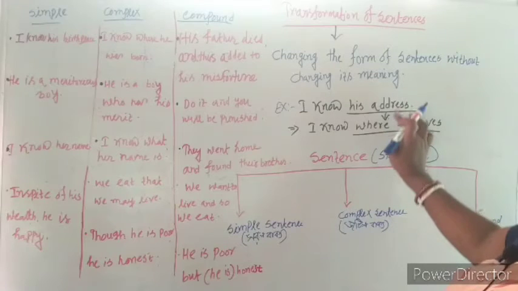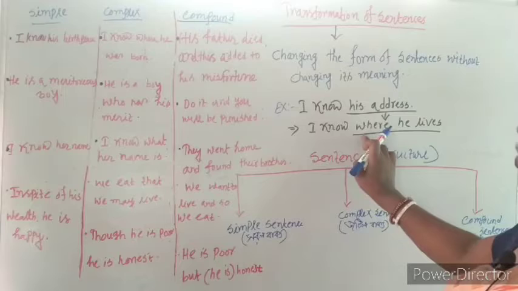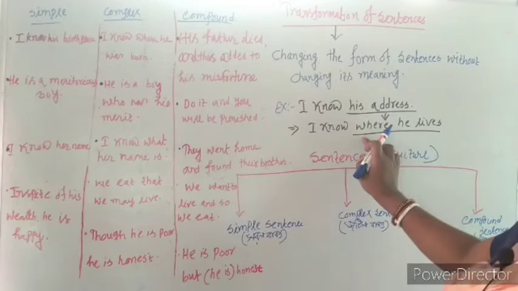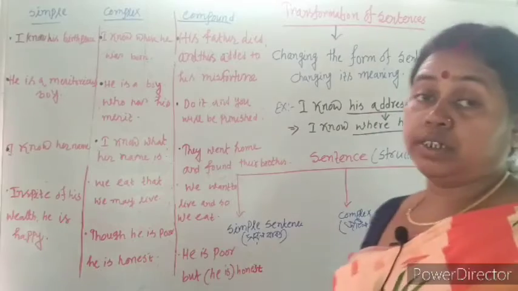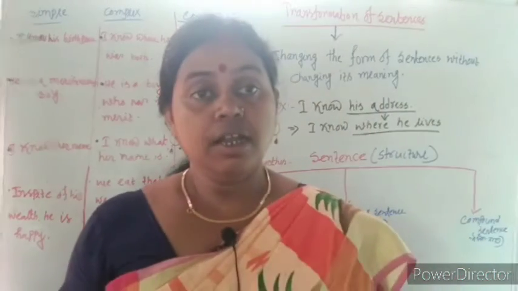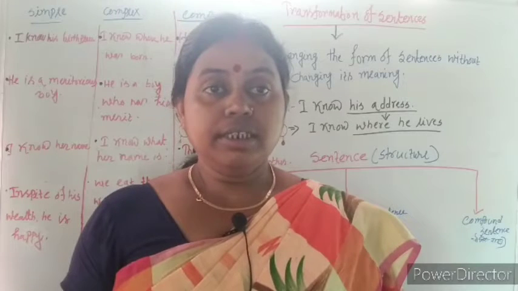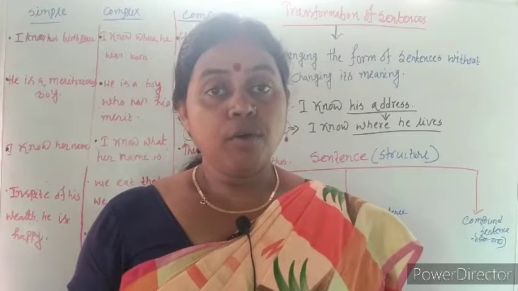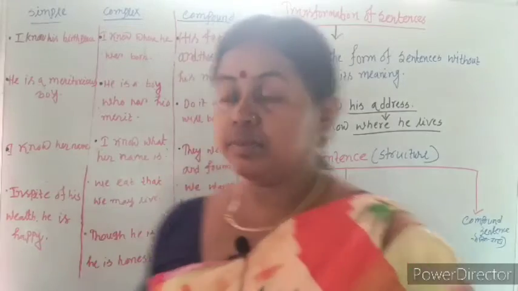These two have the same meaning but the form of the two sentences is changed. It is called transformation of sentences. So, transformation of sentence is the changing of the form of sentences without changing its meaning.